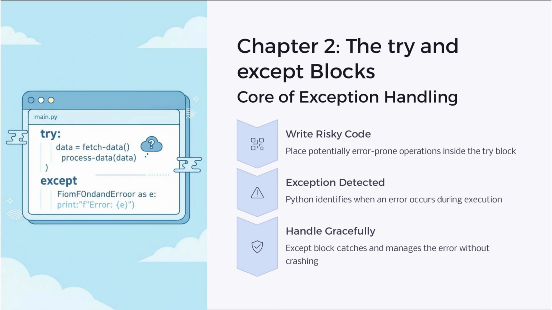The try block is where you place code that might cause errors. If an error occurs, Python detects it and jumps to the except block. This block handles the error gracefully, preventing crashes and allowing the program to continue running smoothly. This structure is essential for robust and user-friendly applications.